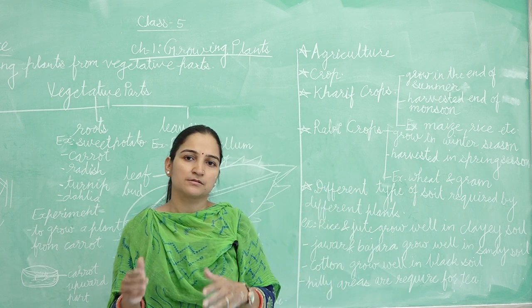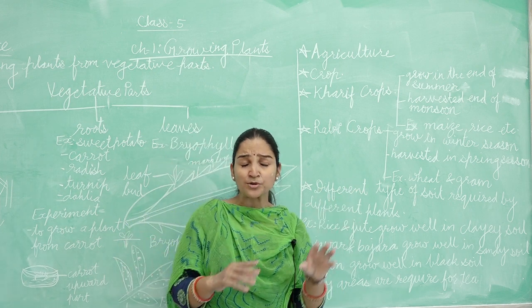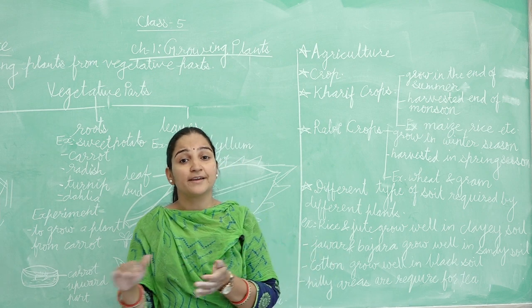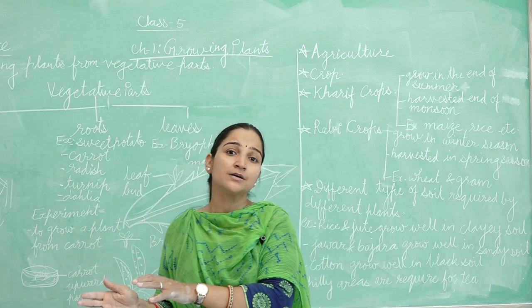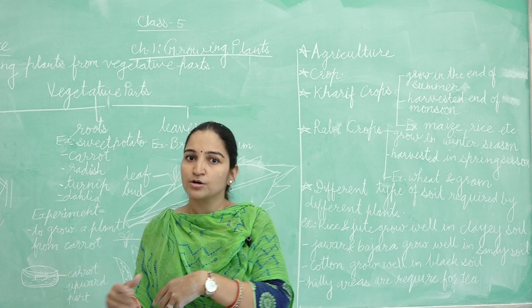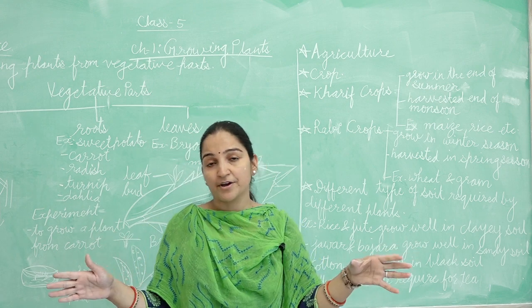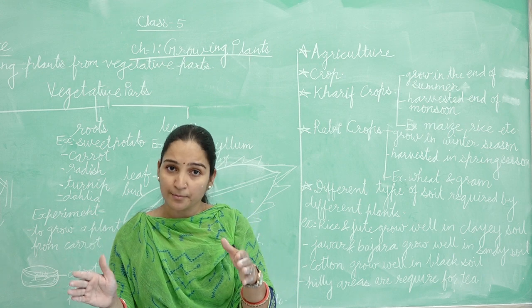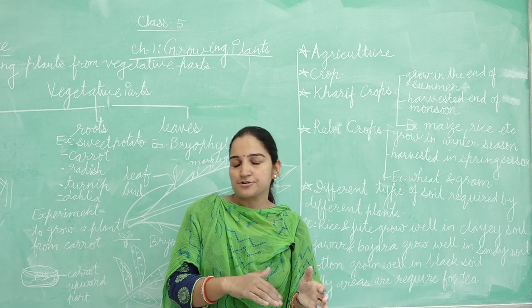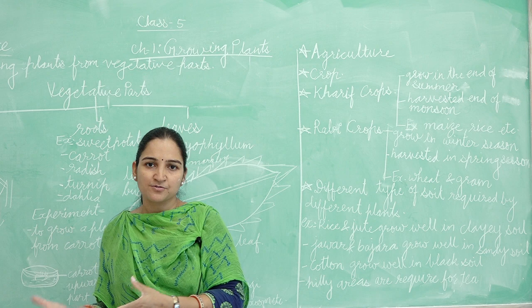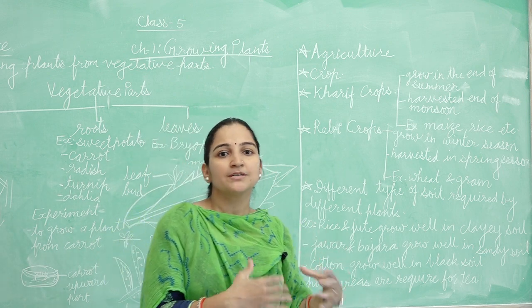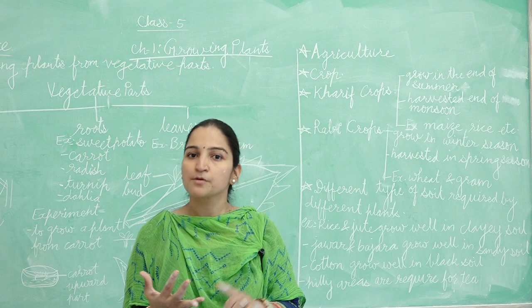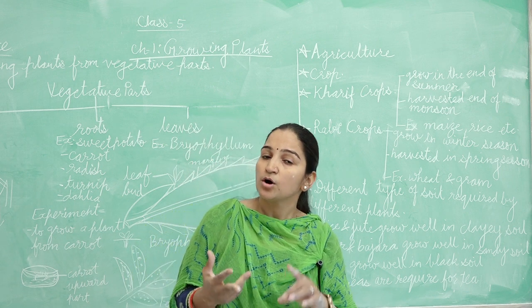After sowing seeds, we have to irrigate. What is irrigation? Irrigation means providing water to the sown seeds, in the farm where we sow the seeds. After irrigation the plant will grow and we have to protect it from insects, pests and birds.